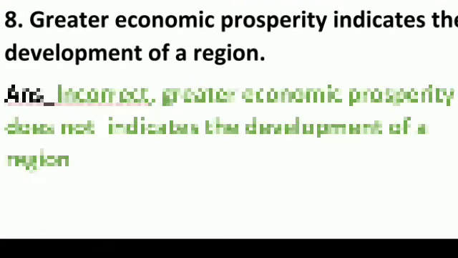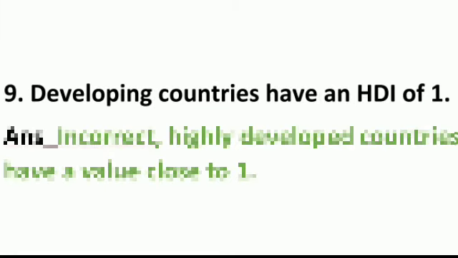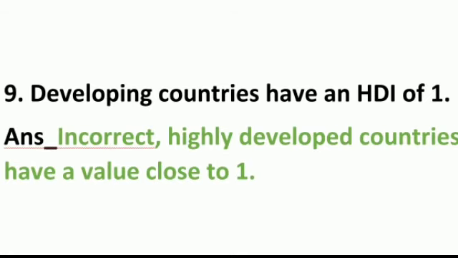Number 8, greater economic prosperity indicates the development of a region. Answer is incorrect. Greater economic prosperity does not indicate the development of a region. Number 9, developing countries have an HDI of 1. This statement is incorrect. Highly developed countries have a value close to 1.